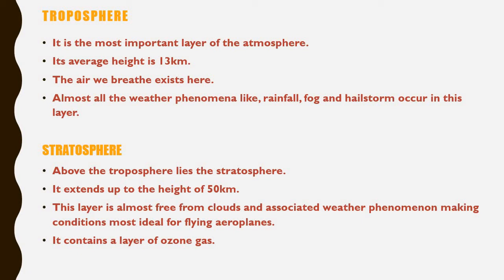In the previous class, I explained that the ozone layer is the layer which protects us from the different ultraviolet rays that mainly come from the sun. So it is one of the most important things. This ozone layer is found in the stratosphere of the atmosphere. And the next layer we have is the mesosphere, and the thin borderline between the stratosphere and the mesosphere is known as stratopause.